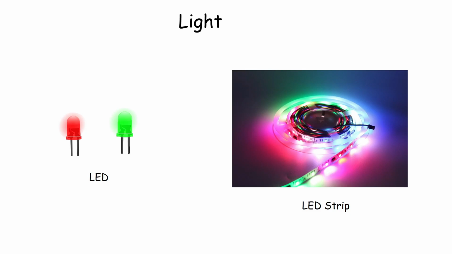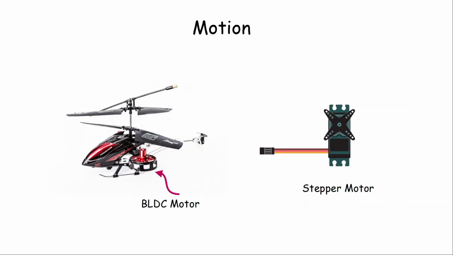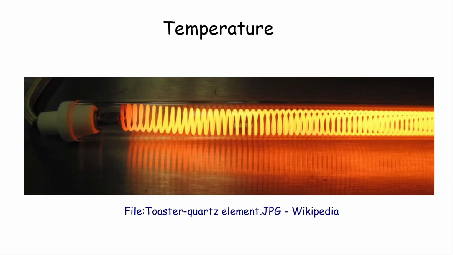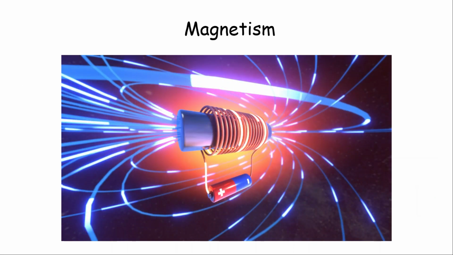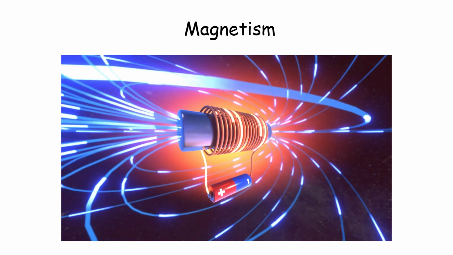Once we have processed the data using the microcontroller inside Arduino, now we want to produce output in the physical world. In order to produce light, we have an LED. In order to produce motion, we have a motor. In order to vary temperature, we have a heating element or cooling element. In order to produce sound, we have a speaker. In order to produce magnetism, we have an electromagnet.